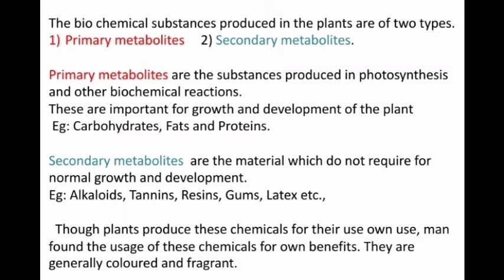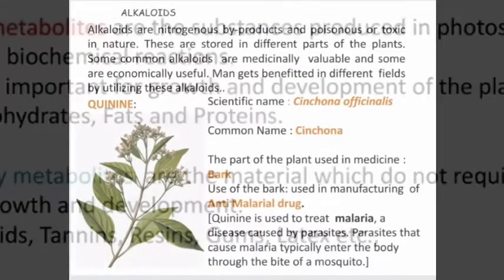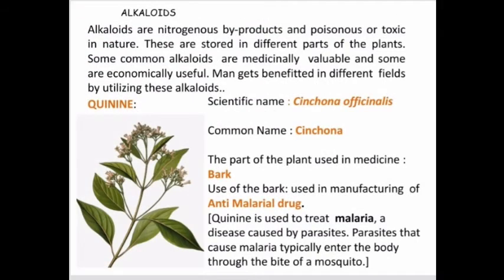They are generally colored and fragrant. So indeed, we should remember that they are colored biochemical substances and they are fragrant. They give some odor, some smell also. Okay, let us find out one by one what those secondary metabolites are. First, we are going to learn about the main secondary metabolites, alkaloids. Let us know the alkaloids.